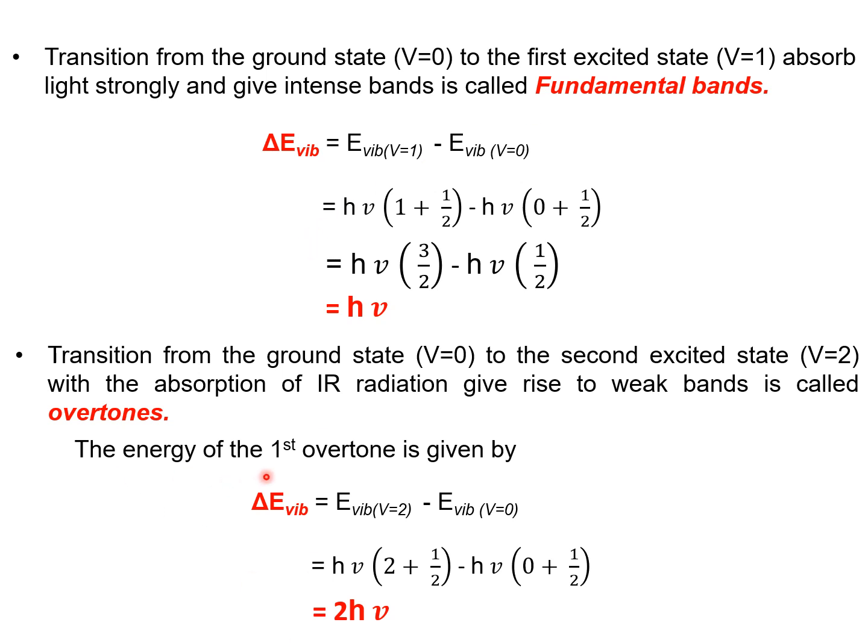The energy of the first overtone is given by delta E vibration, which is equal to the energy of vibration of the second excited state minus the energy of the ground state. By substituting all these values, we get 2h nu. This is the energy of the first overtone.